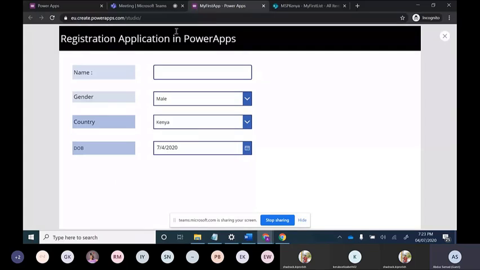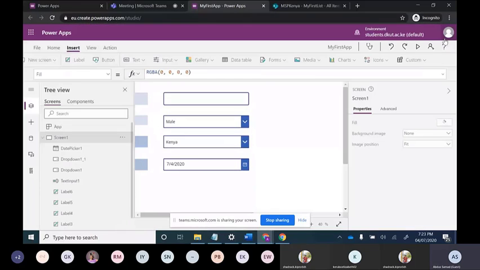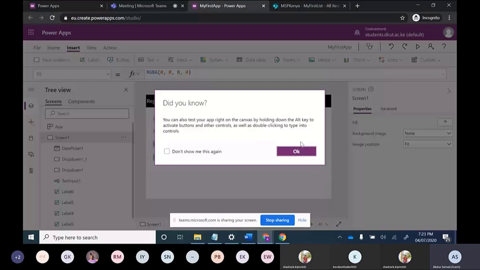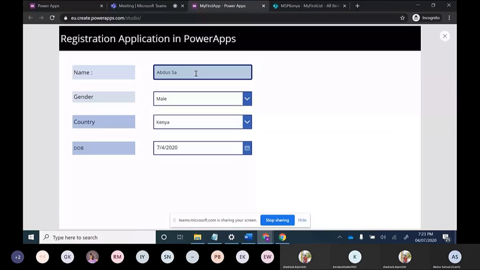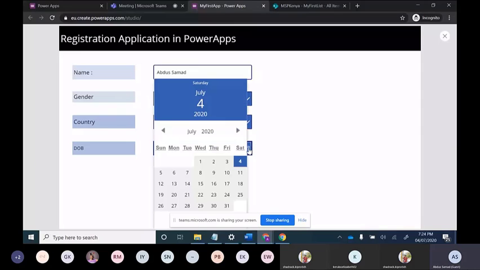You can make it even better. Now I am putting in one input, my name. I am selecting male from here and I'm selecting India from here. Now I'm selecting my date of birth. I'm just putting one date. So 7 April 2020 is there.